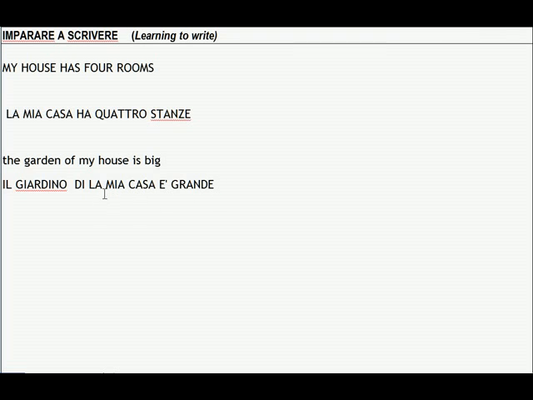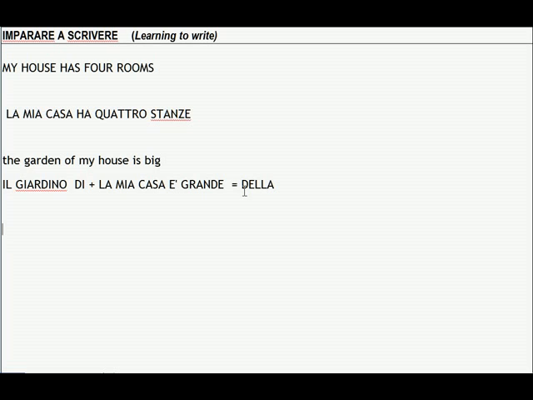It's not over yet. When you have a preposition coming in front of a definite article, this little cluster is contracted into the following form: della. So di plus la becomes della.